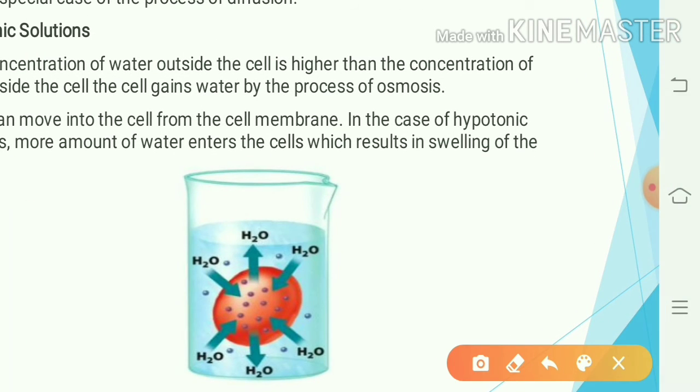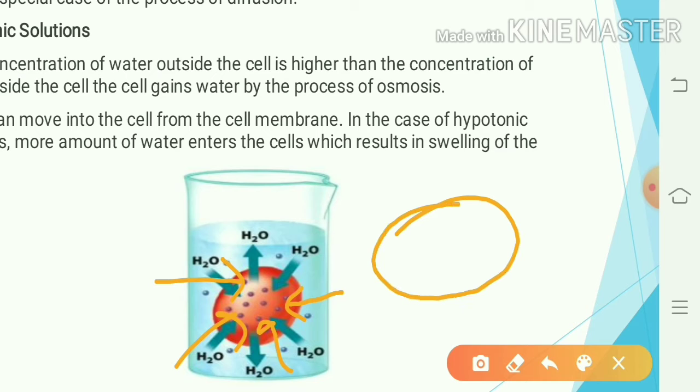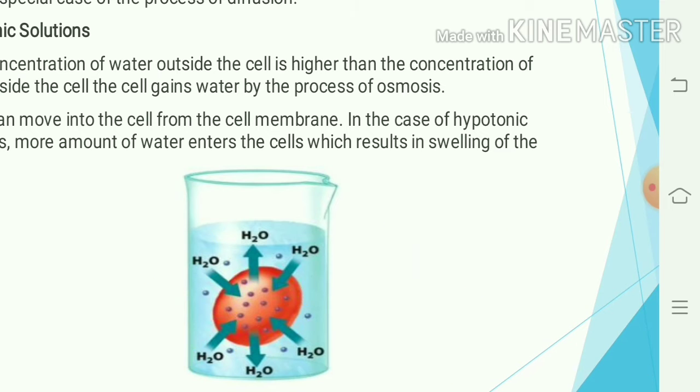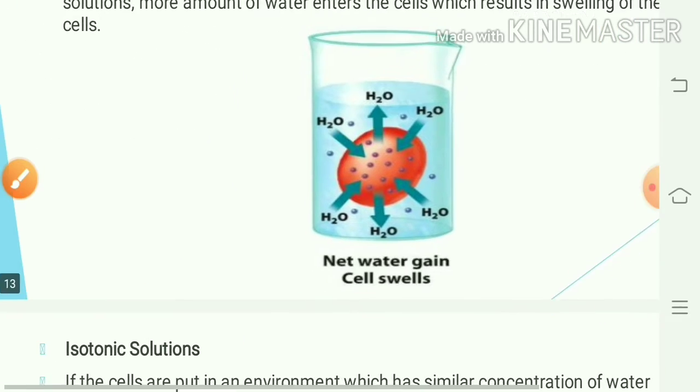Here you can see these water molecules which are present outside, they are moving inside the cell. Therefore, it gains water and its actual size is seen to increase. Thus, swelling of the cell occurs due to the hypotonic solution.